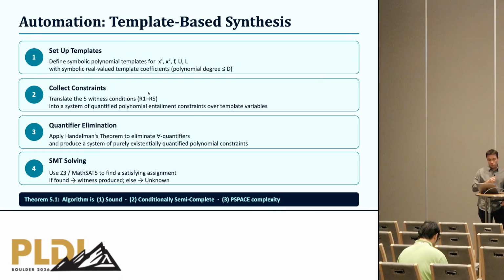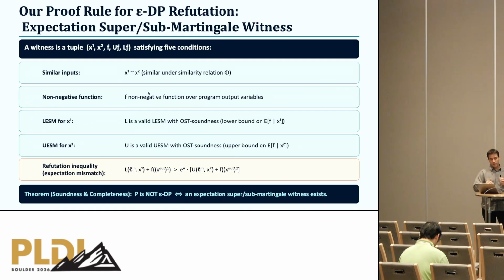Basically we assume that the program and the similarity relation can be specified in polynomial real arithmetic. And we fix symbolic templates: for the 2 inputs, for the non-negative function outputs, which is going to be 1 polynomial expression, and for the 2 expectation supermartingales, 1 polynomial expression for each location in a program. And then we collect a system of constraints, which together encode these 5 properties.